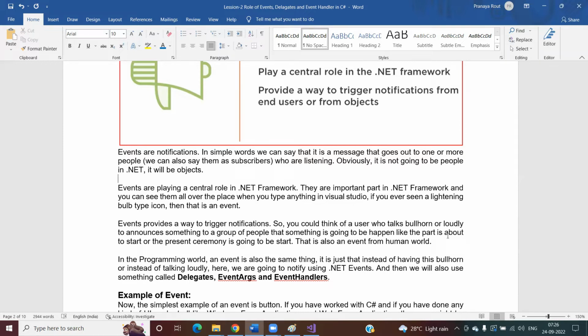Or if you are watching a cricket match, at the end of the match there is a prize ceremony going to happen. That is also an event, and these are the events from the human point of view. In the programming world, an event is the same thing. Instead of having this loudspeaker, or instead of talking loudly, here we are going to notify using events. And then we will use something called delegates, event arguments, and event handlers.